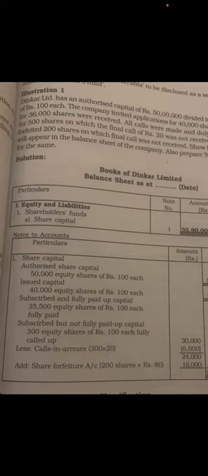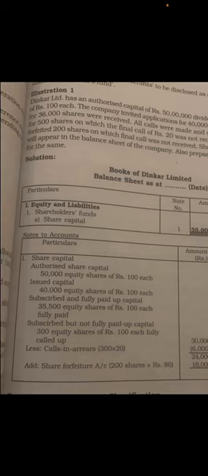That is 30,000. Now there is call in arrears because it is told that on 300 shares 20 rupees is not received. So this is the call in arrears. 300 into 20, you get 6,000. So from this 30,000, that is 300 into 100, subtract but not fully paid up, it is 30,000.